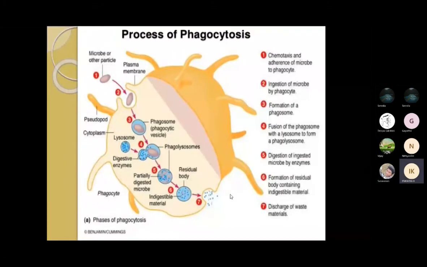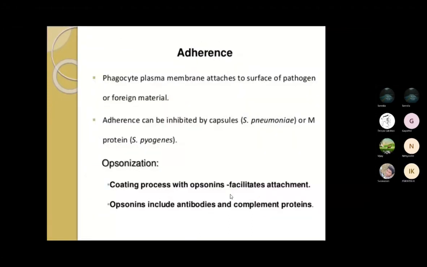So this is the process of phagocytosis. It contains 7 stages in total. Adhesion is when the plasma membrane attaches to the surface of the pathogen or a foreign material. This adhesion can be inhibited by the capsules or M proteins.